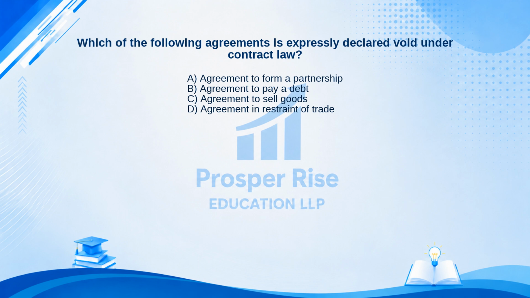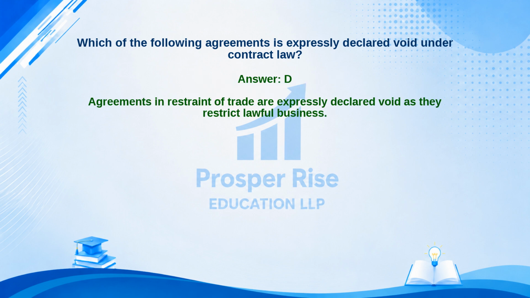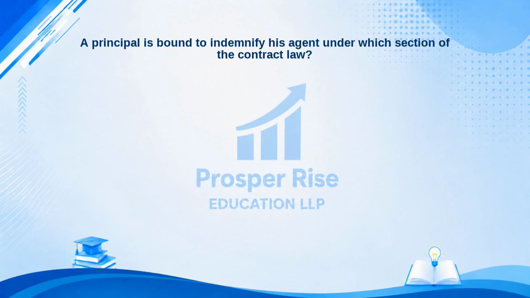The correct answer is Option D. Let's see why. Agreements in restraint of trade are expressly declared void as they restrict lawful business. Test your knowledge with this one. A principal is bound to indemnify his agent under which section of the contract law?